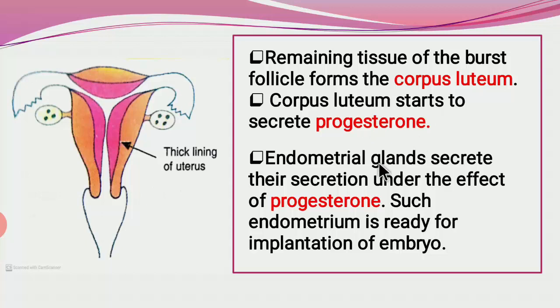Now, what is the importance of progesterone? Endometrial glands secrete their secretion under the effect of progesterone, and such endometrium is now ready for the implantation of the embryo. Means if there is a fusion of male and female gametes, the fusion of sperm and ovum, it will form the zygote, and this zygote converts into the embryo, and this embryo will implant on the endometrium of the uterus. So it is under the control of progesterone.